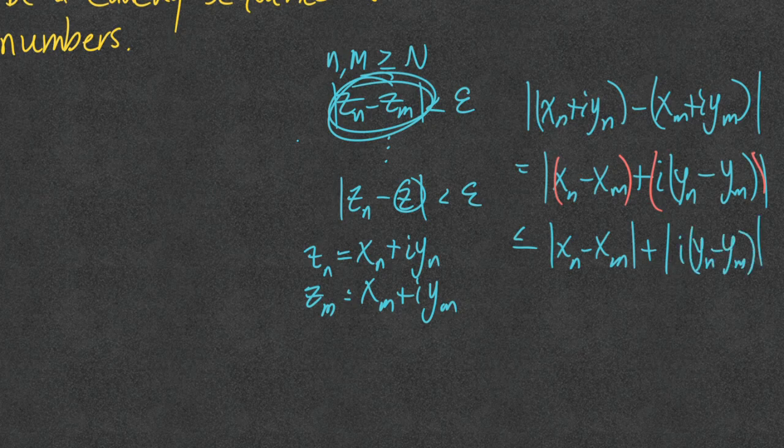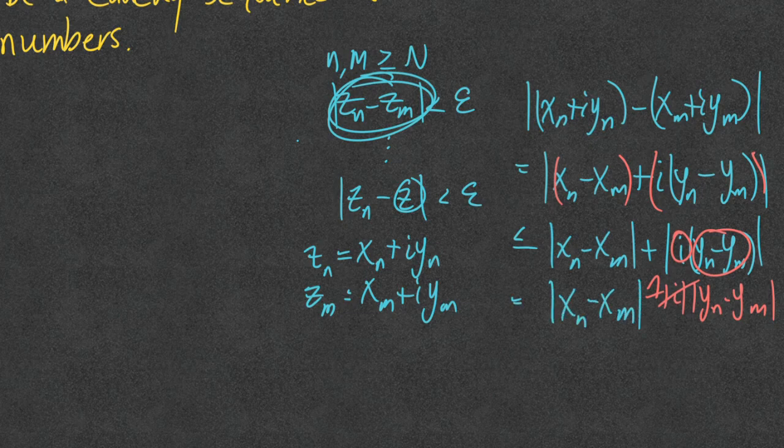But remember, according to a property that we actually proved, the modulus of the product is really going to be the product of the moduli. And so this is really going to be equal to the absolute value of i times the absolute value of yn minus ym. And the modulus of i is just 1. I'll have you think about that for a second, maybe plot it on the unit circle, but the modulus of that is really 1. And this other term just kind of drops down. And that's now pretty interesting, right? Because now we have essentially moduli of real numbers.